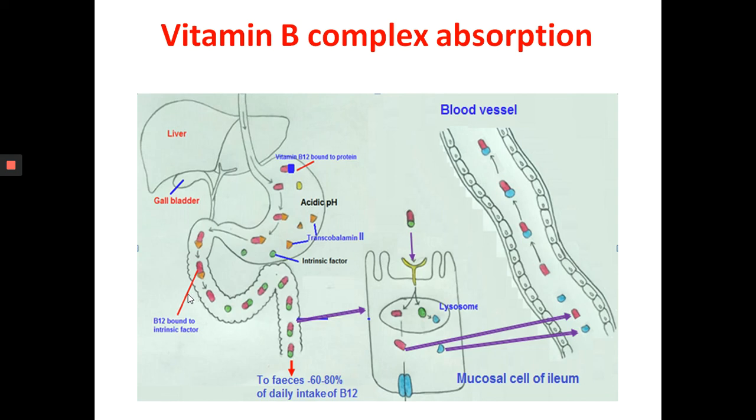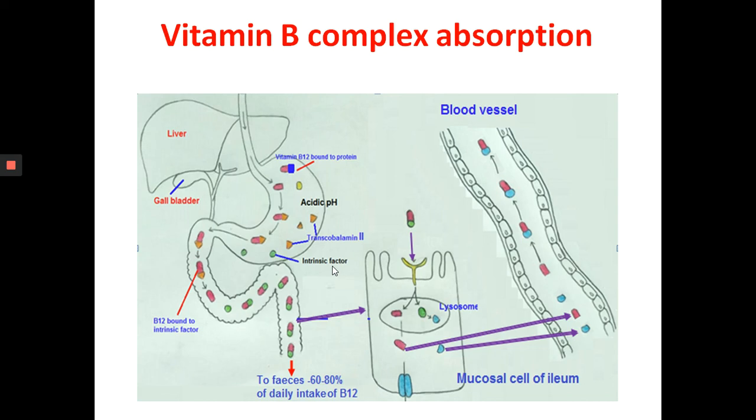That factor is produced by the gastric parietal cells. It is only in that bound form that it can be absorbed. So without binding to the intrinsic factor, this cannot be absorbed. And this intrinsic factor is produced by the parietal cells. If something happens to the parietal cells, this intrinsic factor will not be synthesized and vitamin B12 cannot be absorbed.